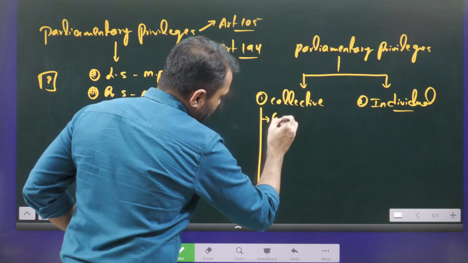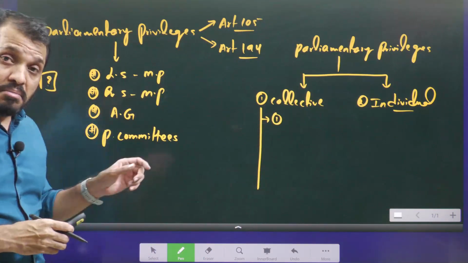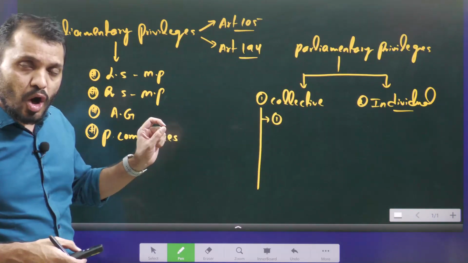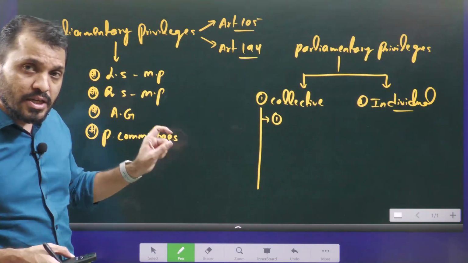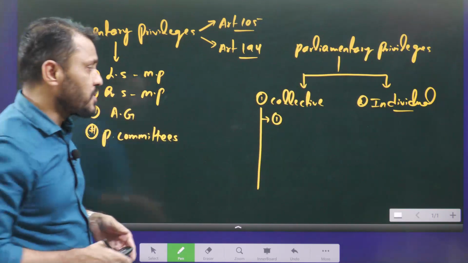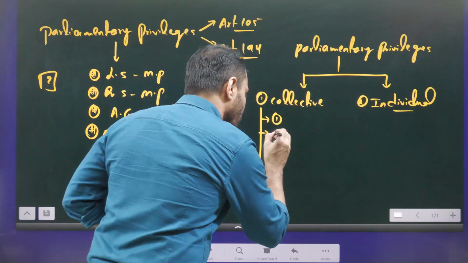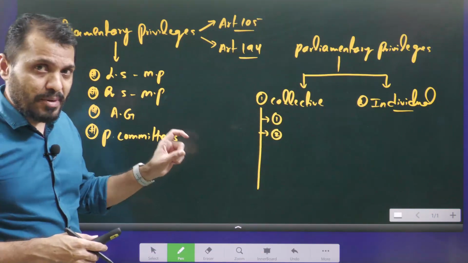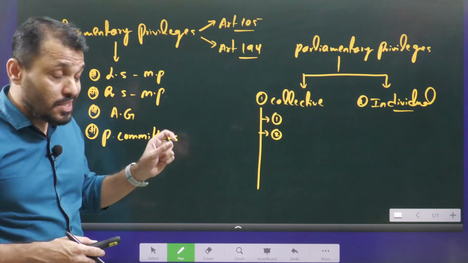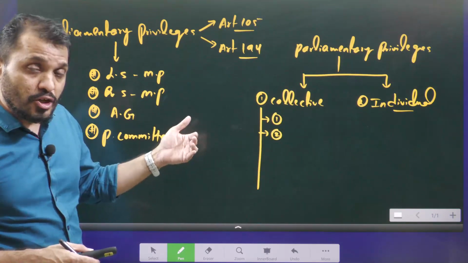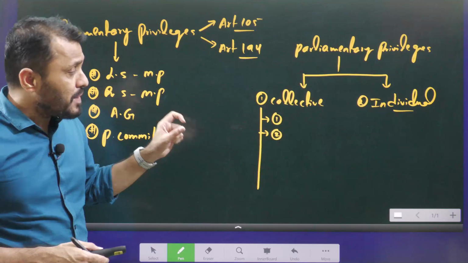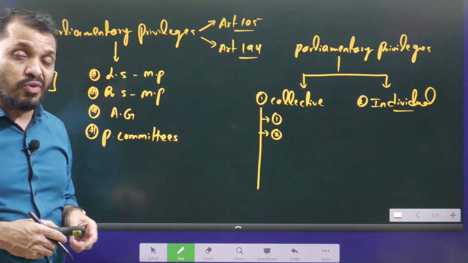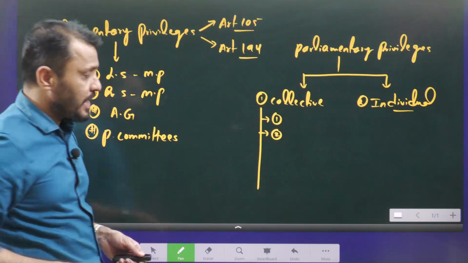Number one, the house has the right to know about members' arrest, detention and release from jail. All such information should be given to the house. The second one is that the house can prohibit some information from being published in the media, but if that information is related to public use or public interest, then the media can publish it. This exception was added through the 44th Constitution Amendment Act 1978.